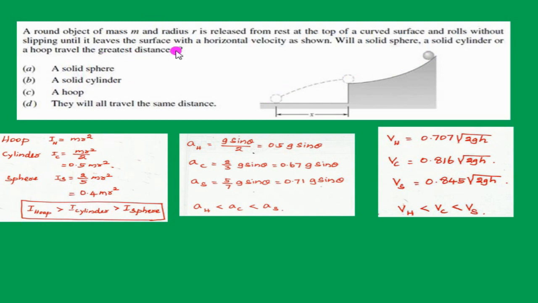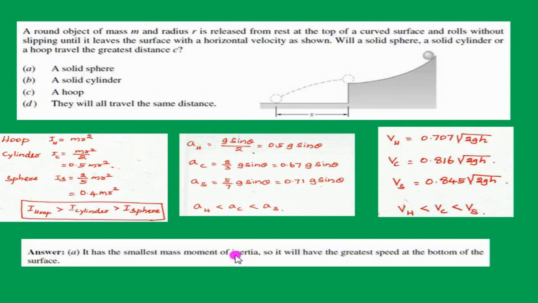Here the question is the greatest distance. Hence the object which has more velocity can travel more distance. From the standard result, we can conclude that the sphere has more velocity, hence it will travel more distance after leaving this point. So the correct option is A, solid sphere, because it has the smallest mass moment of inertia, so it will have the greatest speed at the bottom of the surface. Due to the greatest speed at the bottom, it will travel the greatest distance.